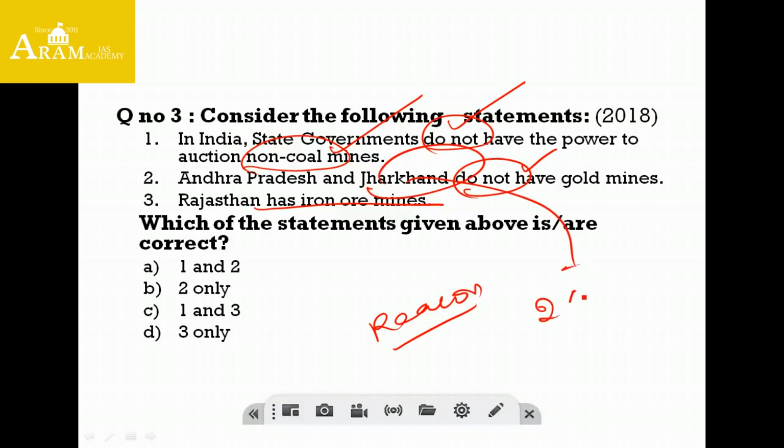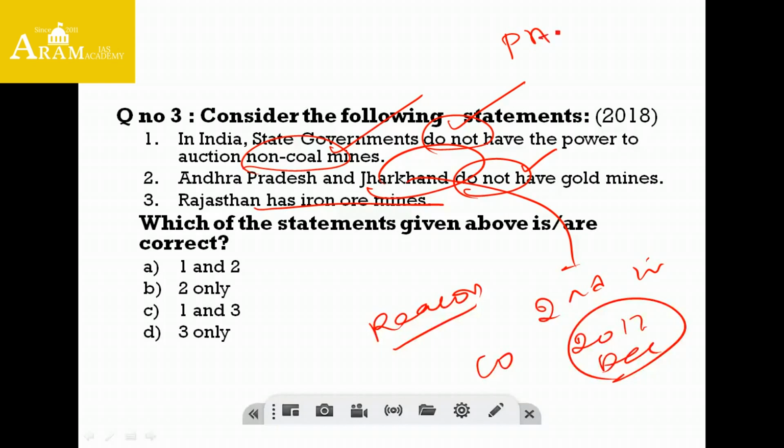Jharkhand is the second state in the country after Chhattisgarh to auction its gold mine. That happened in December 2017. In that year, Jharkhand leased its gold mine, the Parasi gold mine, and became the second state after Chhattisgarh to lease its mine. So we can say that Jharkhand has a gold mine in its territory. With this we can eliminate the second statement.